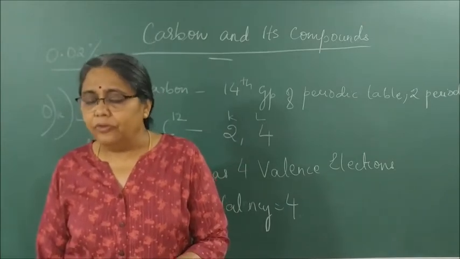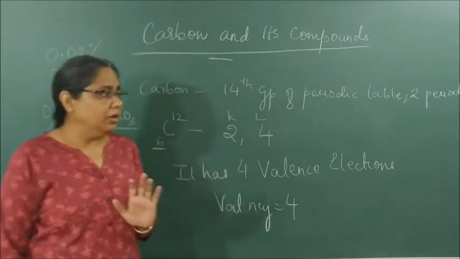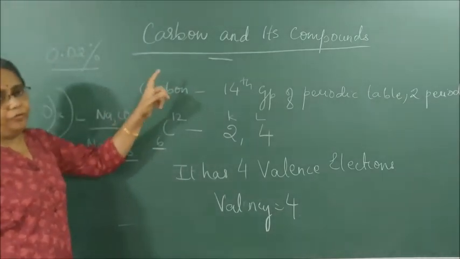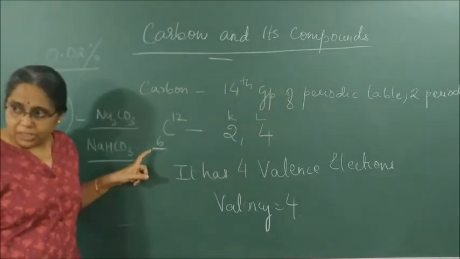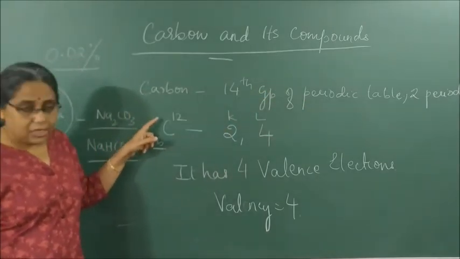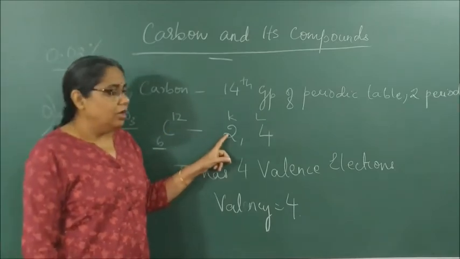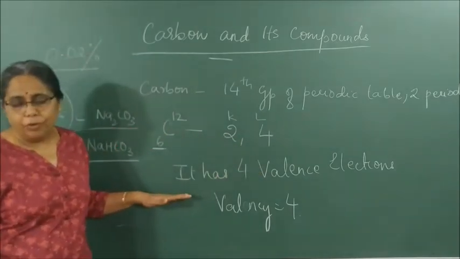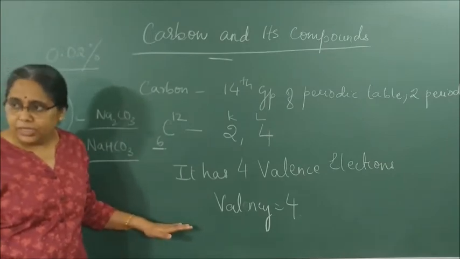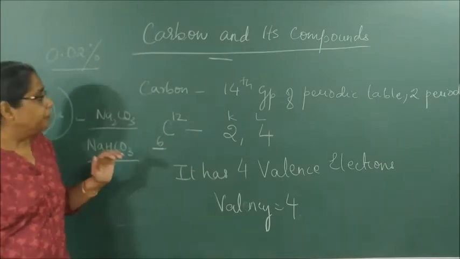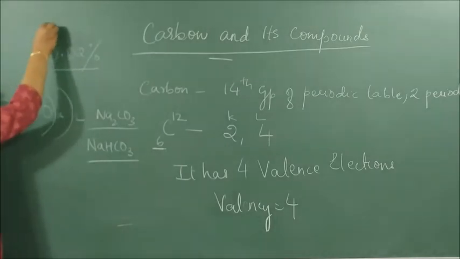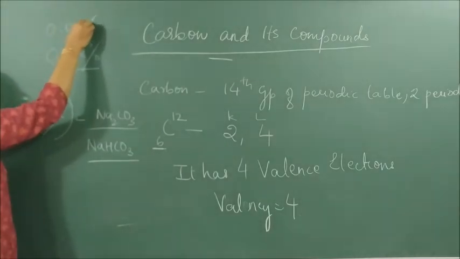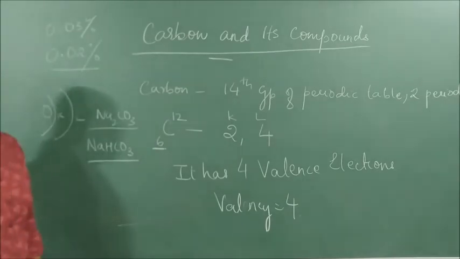So is it clear? We are going to study carbon in this chapter. Carbon is a member of the 14th group, second period. Carbon has atomic number 6 and atomic mass 12. Its configuration is 2, 4. It has 4 valence electrons and its valency is 4. Clear? Next part: it is 0.02% present in the earth's crust and 0.03% present in the earth's atmosphere.